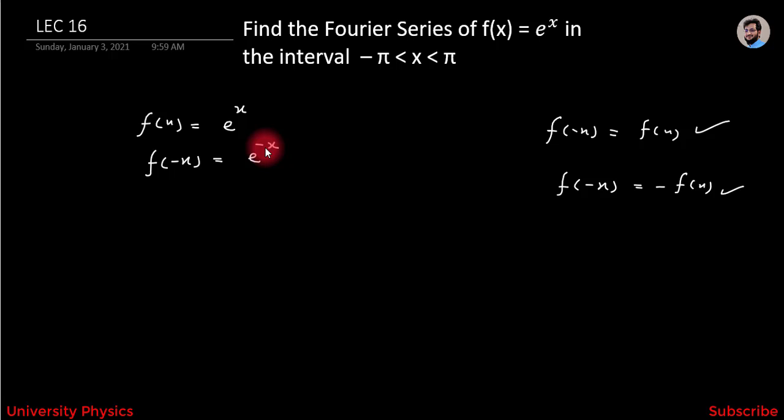So, in this case, we have to find all the Fourier coefficients, meaning we have to find a0, an and bn. First, we have to find the value of a0, and we know that a0 is equal to 1/π integration from -π to +π f(x) dx.